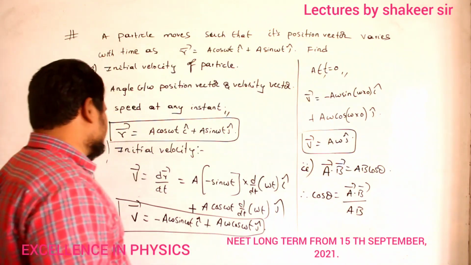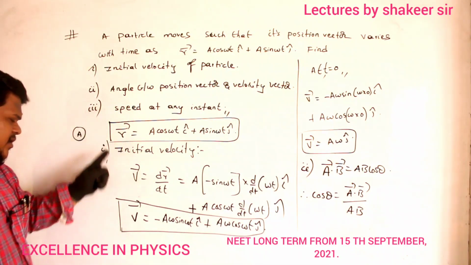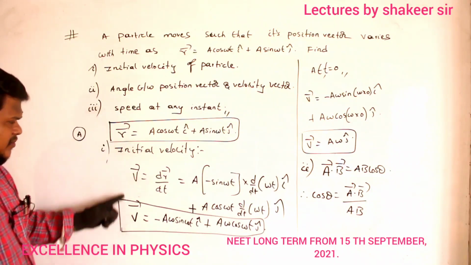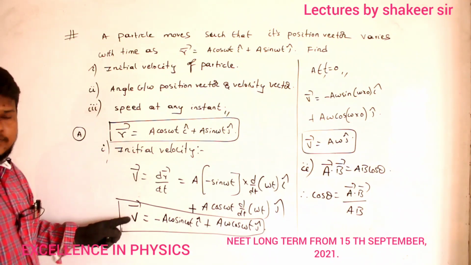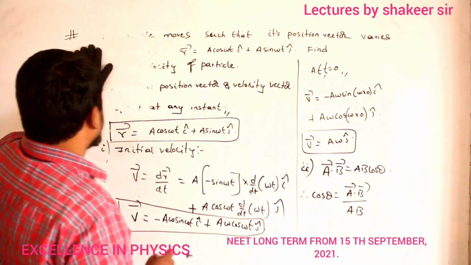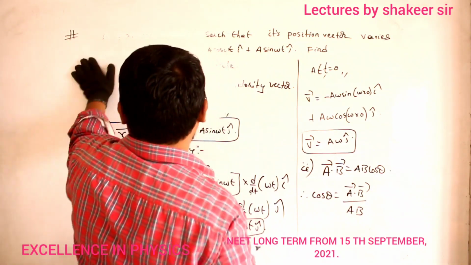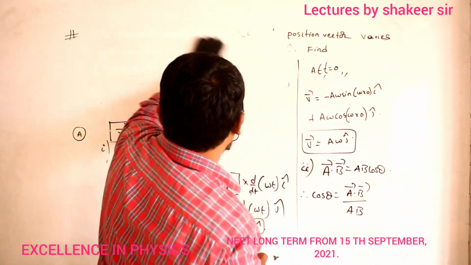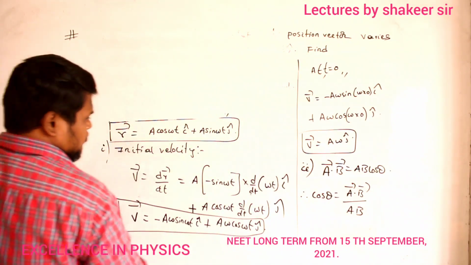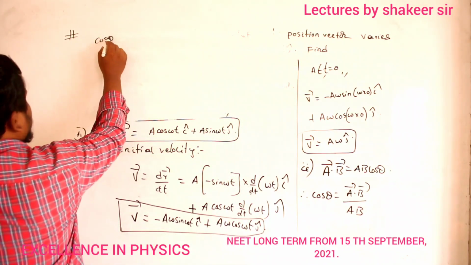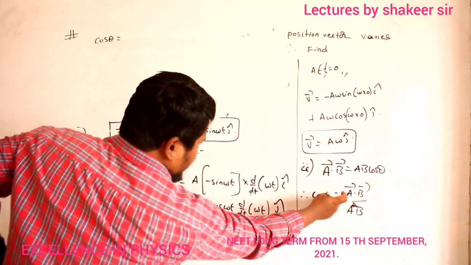Clear, Nama? So this is the position vector, this is the velocity vector. In between both of them only I want to find the angle, no? Clear? So let us do from here. Next, remember the third question, speed at any instant. Okay. So how can I do? So therefore cos theta is equal to a dash dot b dash.